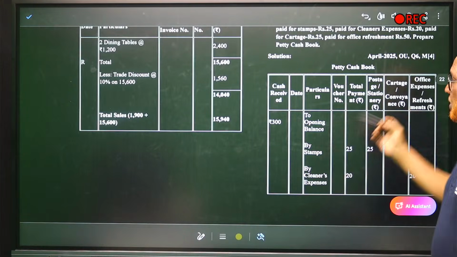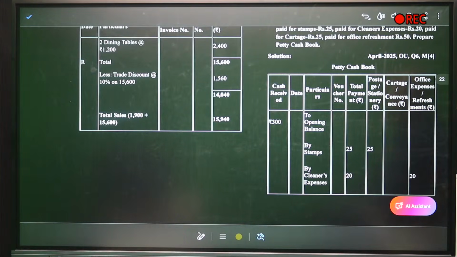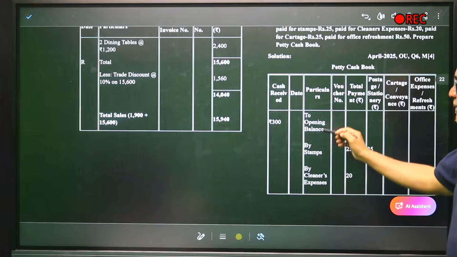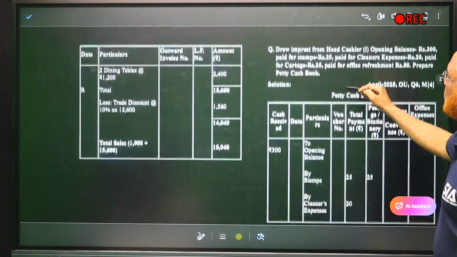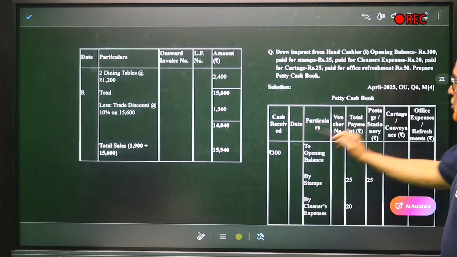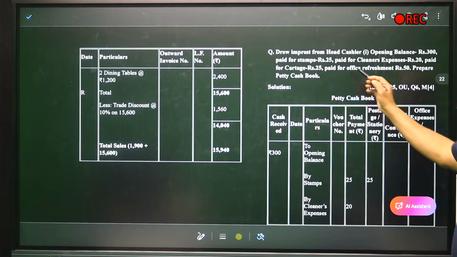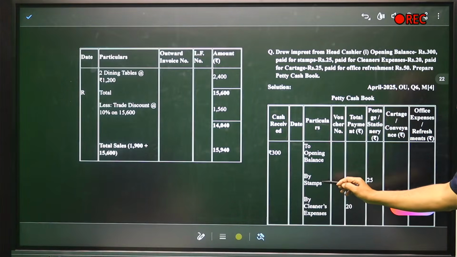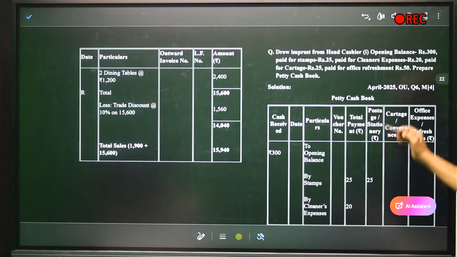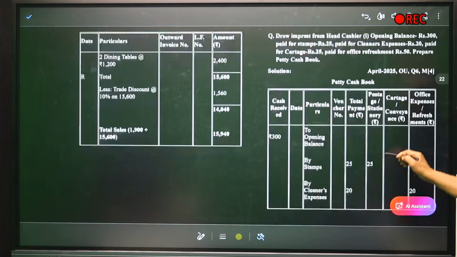By seeing the problem, we have to find out which columns are needed. To opening balance, the imprest system was started with 300 rupees. So left side, cash received 300. So now payments: stamps 25 rupees, buy stamps, in total payment 25, postage and stationery 25.